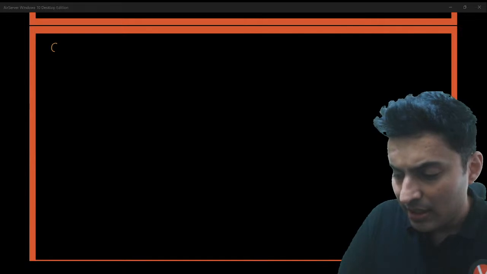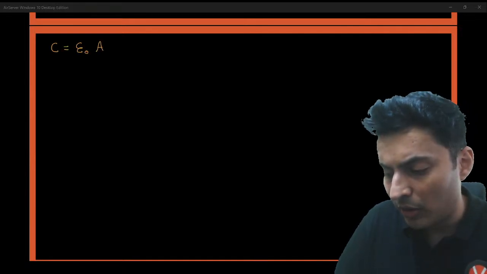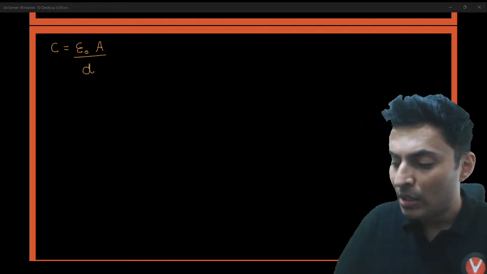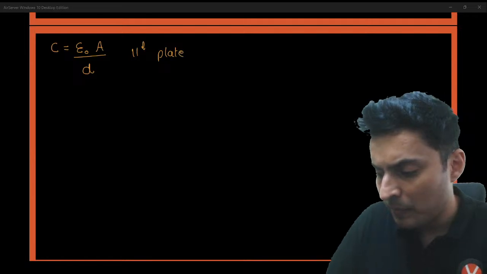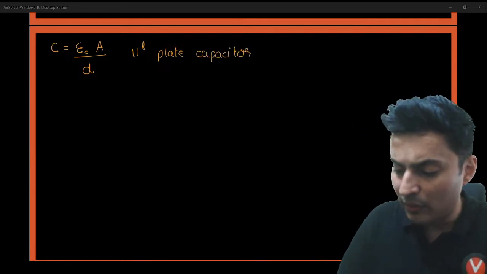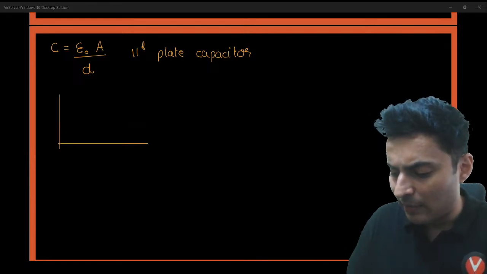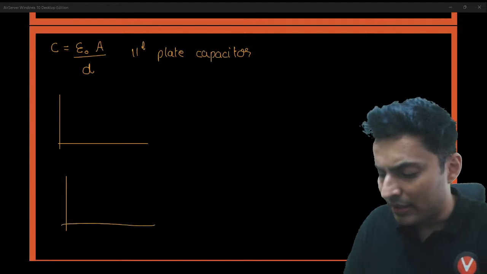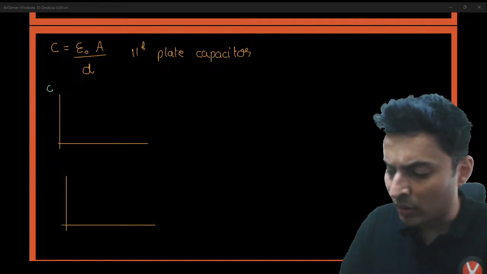Like, for example, capacitance of a parallel plate capacitor is epsilon naught A by D. These kind of questions are very, very common, where area is doubled, how much will the capacitance become? Or the distance is doubled, how much will the capacitance become? And so on and so forth.